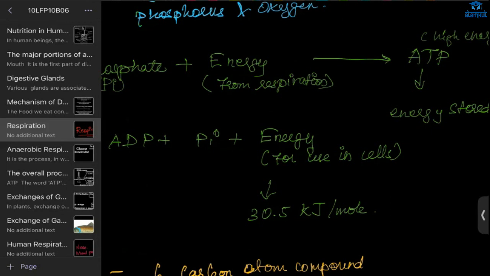And when we are breaking something, energy will be released. That energy is higher because we are breaking ATP, which has high energy. This energy will be used for various activities. We are not breaking ADP because its energy is very low. First, we have to form ATP.